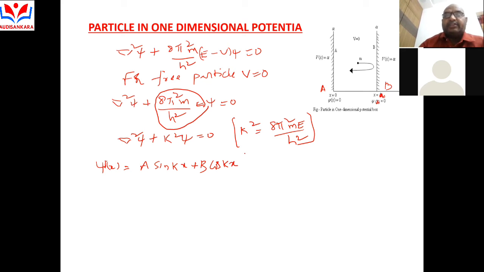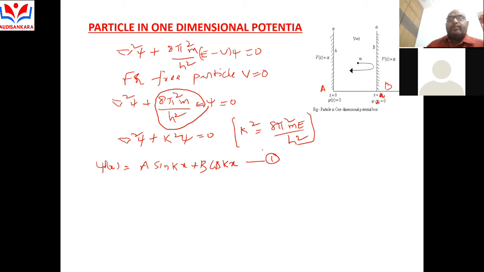It is a mathematical equation, d square psi by dx square plus k square psi is equal to 0. That is a mathematical equation. It is a one-dimensional homogeneous differential equation. The solution is a complementary function and particular integral. Psi of x is equal to a sin kx plus b cos kx. This is called equation 1.